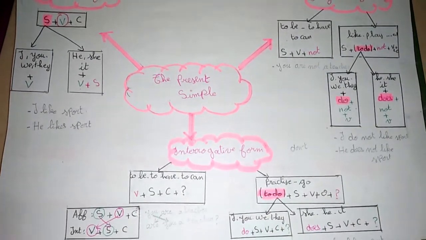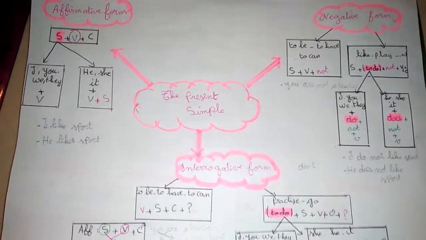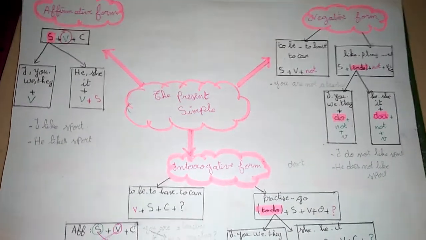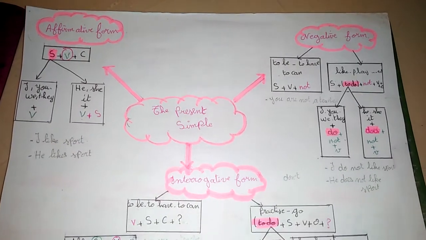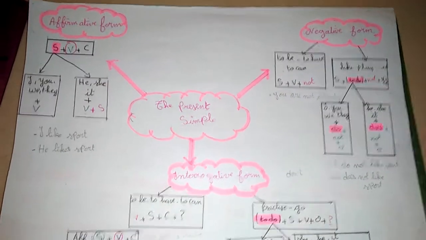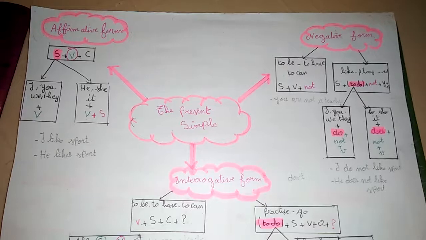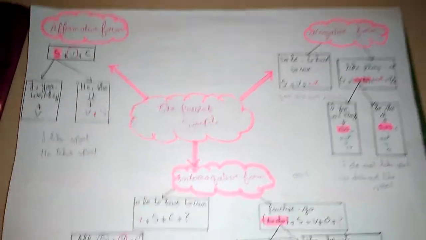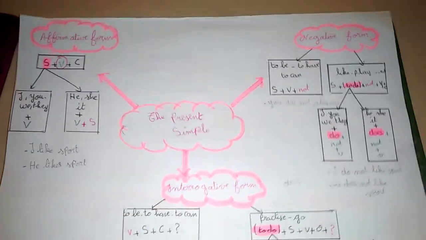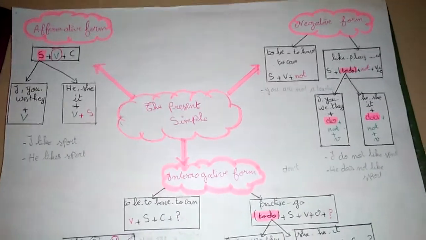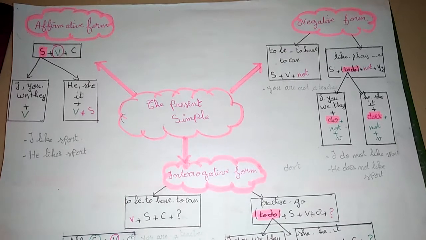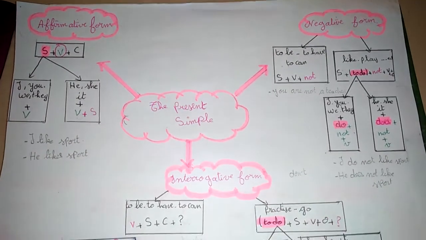First, I begin about the farm. There are 5 farms, but in this year we study 3 farms. First, the affirmative form, the negative form, and the interrogative form. I begin about the affirmative form.